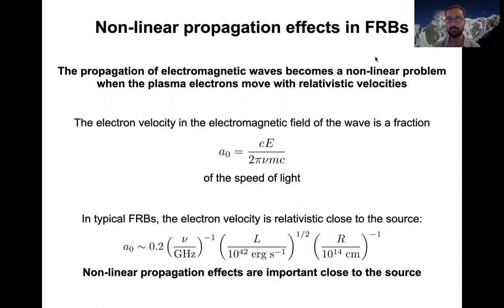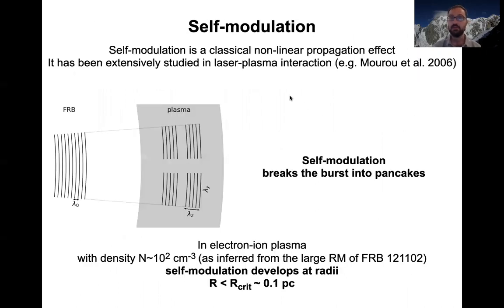I'm arguing that the time frequency structure is due to nonlinear propagation effects. An important point is that the propagation of an electromagnetic wave in a plasma becomes nonlinear when the velocity of the electron becomes relativistic. And in FRBs, this happens close to the source, at distances closer than 10 to the 14 centimeters. Self-modulation is a classical nonlinear propagation effect, which is extensively studied in laser plasma interaction.